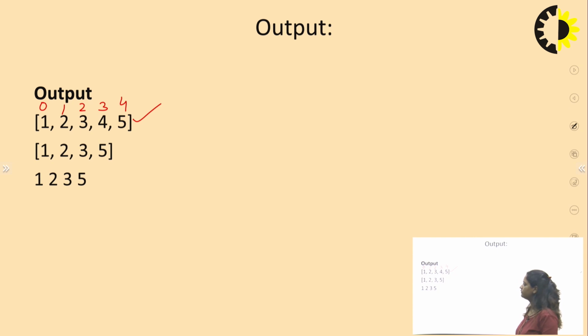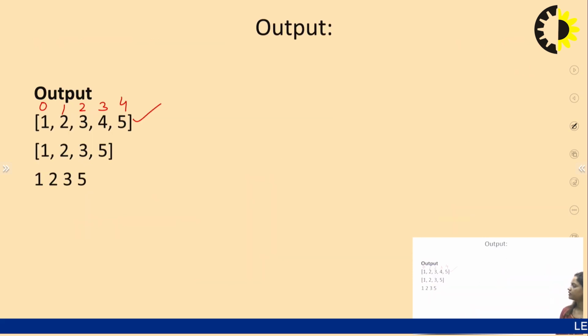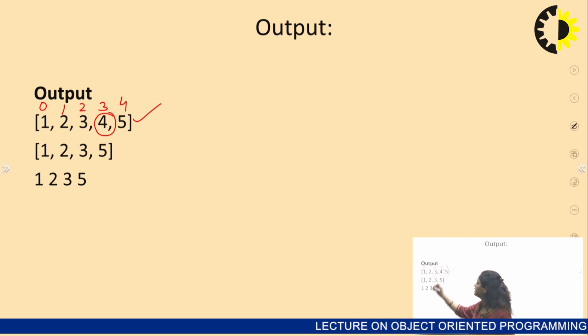So at index 3 we have an element named 4. When we remove index number 3, we are actually removing item number 4 from the list, and that item will be deleted. After using this method, we will display the list using System.out.println. So in the output we will get the elements 1, 2, 3 and 5. 4 is now deleted by using that remove.